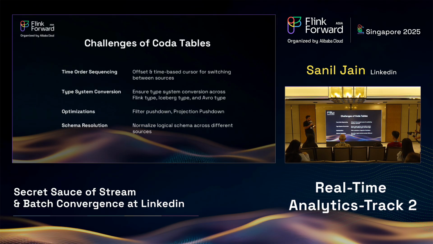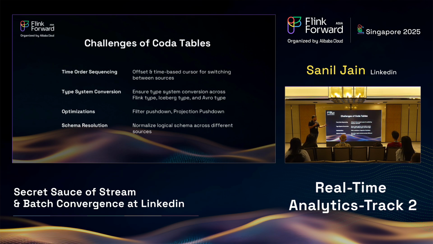That means Flink types, Iceberg types, and Avro types are all compatible with each other. So that's the type system conversion handling. With this abstraction, we have also built abilities like filter pushdown and projection pushdown for batch, and we are looking into building similar abilities for the next generation pub-sub system, which is going to replace Apache Kafka at LinkedIn for streaming as well.